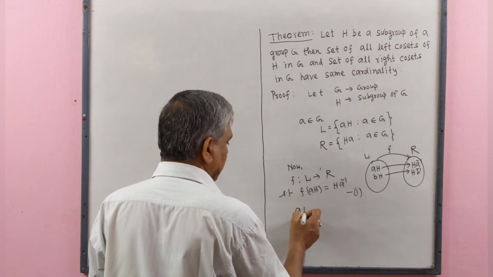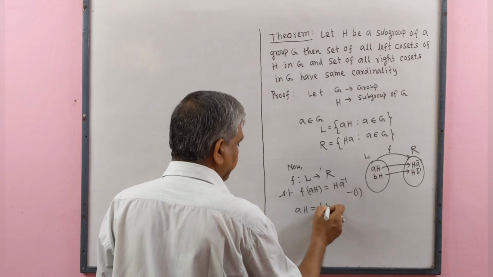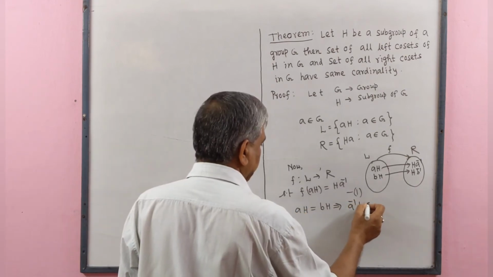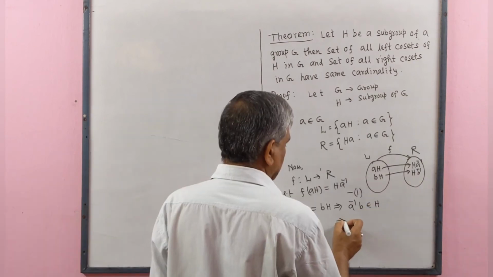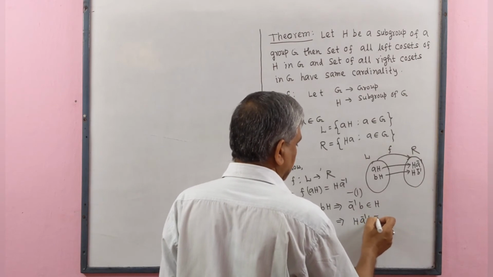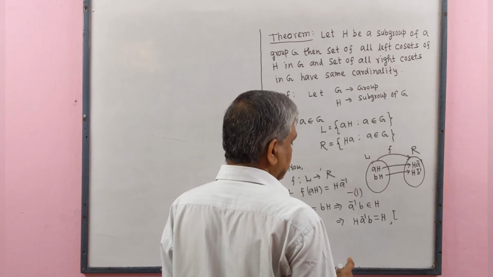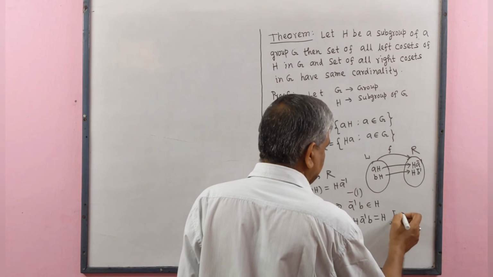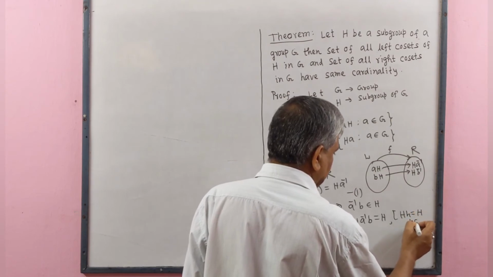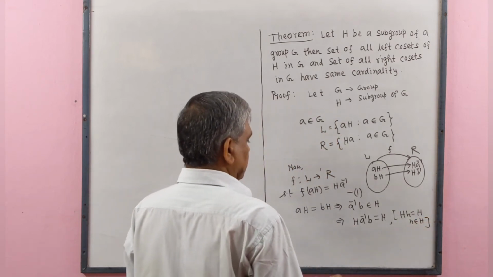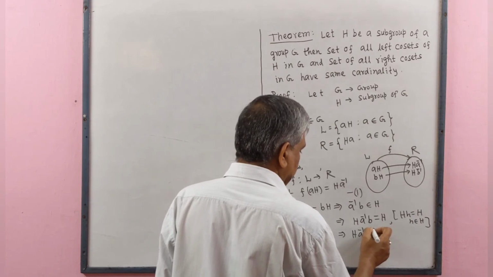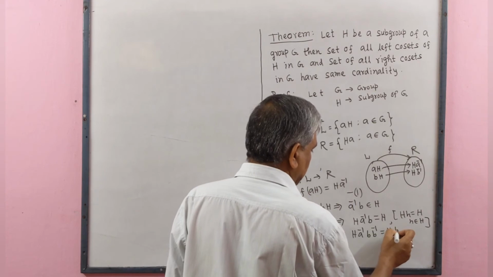For this, let aH equal bH, which implies, from the theorem of left cosets, that a inverse b belongs to H, which implies that H a inverse b equals H, since from the theorems of right cosets we know that Hh equals H for h belonging to H. This implies that Ha inverse b, and here we write b inverse, equals Hb inverse,